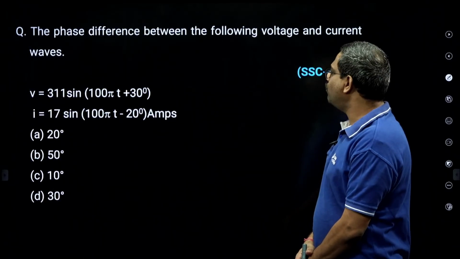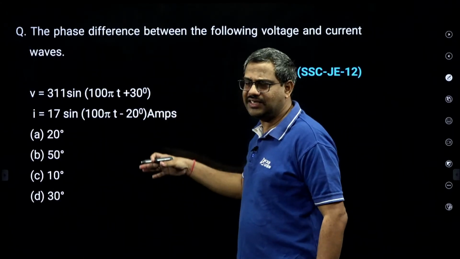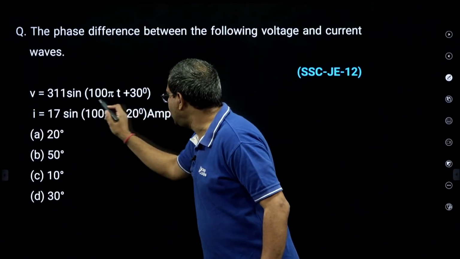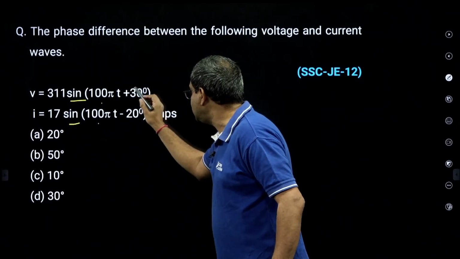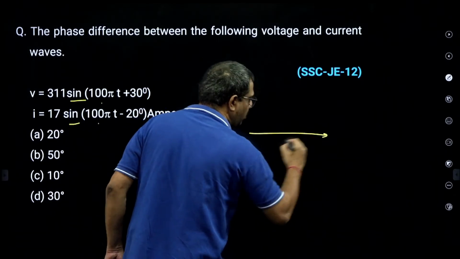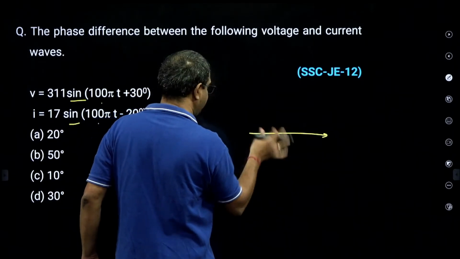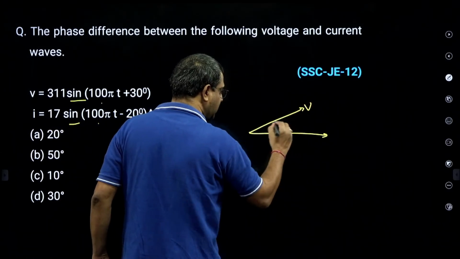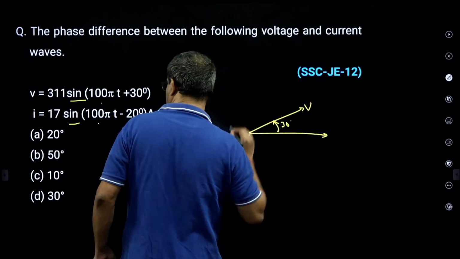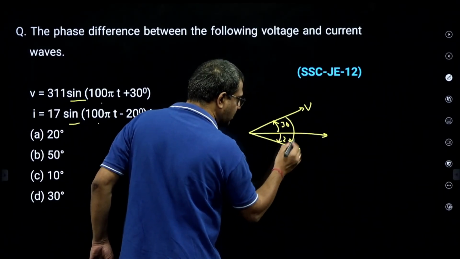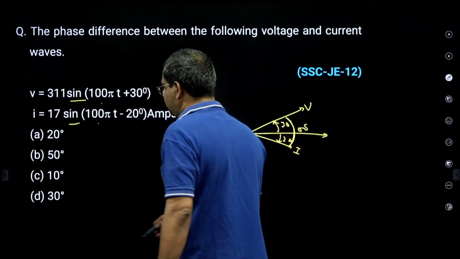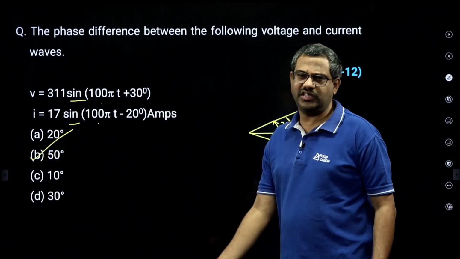The phase difference between voltage and current is being asked. Sine and sine are given, same frequency, no confusion. One is plus 30, the other minus 20. With respect to reference, voltage is plus 30, which means anti-clockwise, and current is minus 20, clockwise. So what is the phase difference? It is 50 degrees.